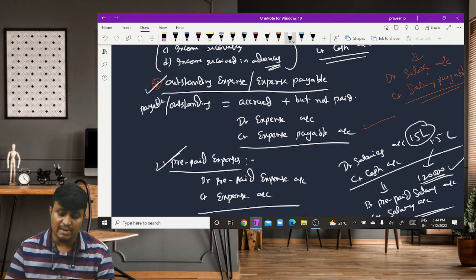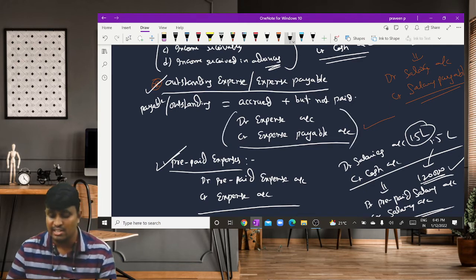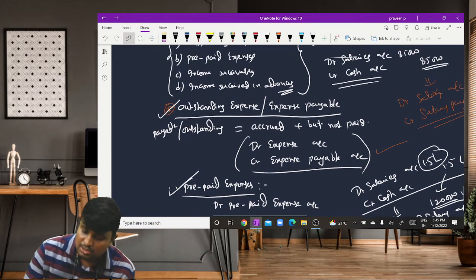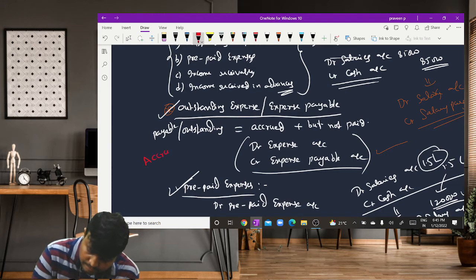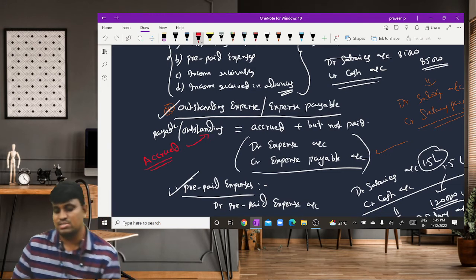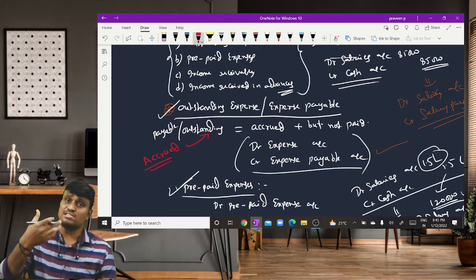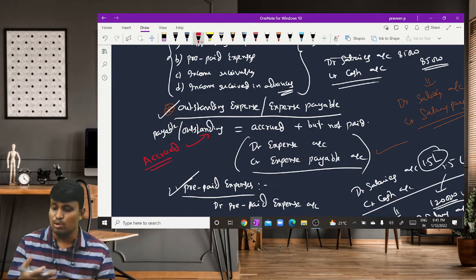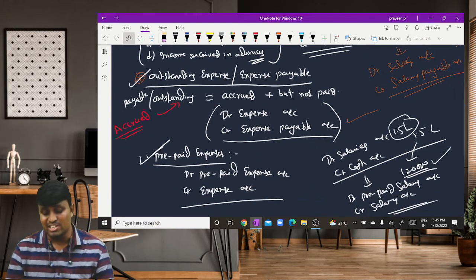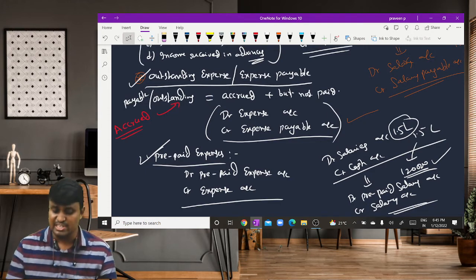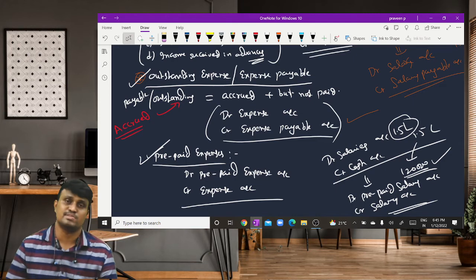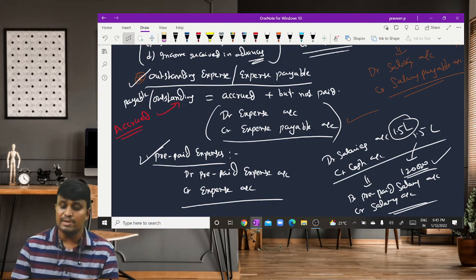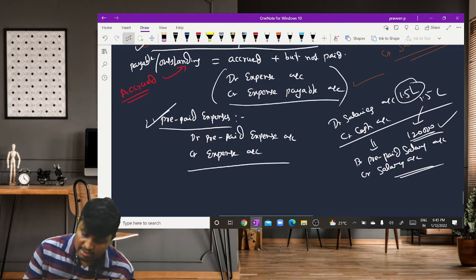So this is about outstanding expenses and prepaid expenses. Outstanding expense, what is the journal entry? Debit expense account, credit expense payable. And remember, accrued is also covered under outstanding. So in some cases they provide accrued expense. Accrued expense, outstanding expense, or expense payable are all the same. Prepaid expense, what is the journal entry? Debit prepaid expense account, credit expense account. That is the journal entry for prepaid expense. Next term.